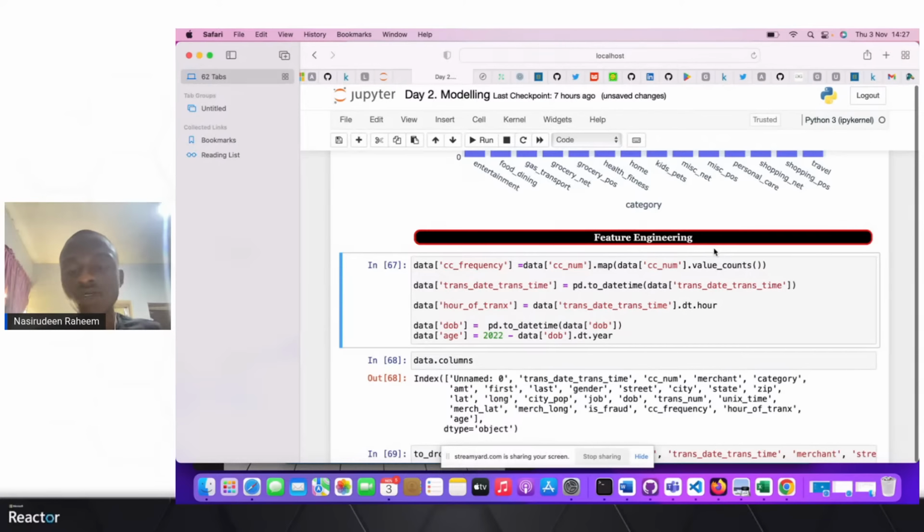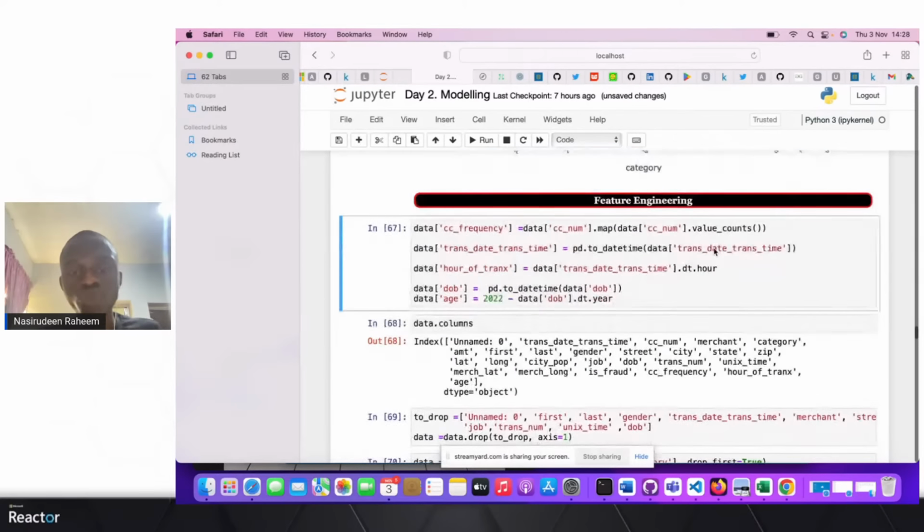We also have the next thing, which is our date time, the transaction date and the transaction time. So we want to know the hour in which it was transacted. We want to know the date of birth of our customers, and we want to know their age. So there are a lot of features we can incorporate into our models. We have the dates, but they don't give us the age from the date of birth, so we can actually get the age from these kinds of features.